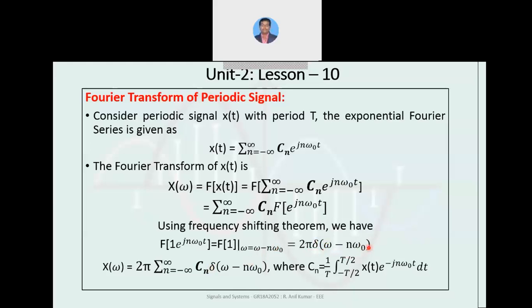This is the frequency shifted value. Hence x of omega equals 2 pi times summation n equals minus infinity to infinity cn into delta of omega minus n omega naught.